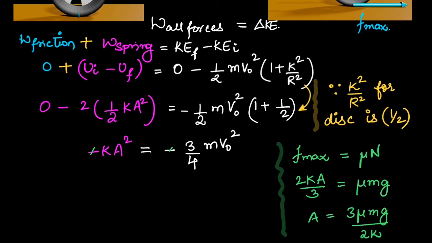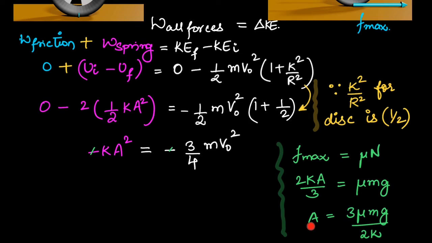One more condition we have is that maximum friction acting is equal to mu into N. So this friction value we got, if you remember, as 2kx by 3, because at this final position, the displacement is the amplitude. I'm just replacing x by a here. So we get 2ka by 3 equals mu mg, and we get the amplitude equals 3 mu mg by 2k.